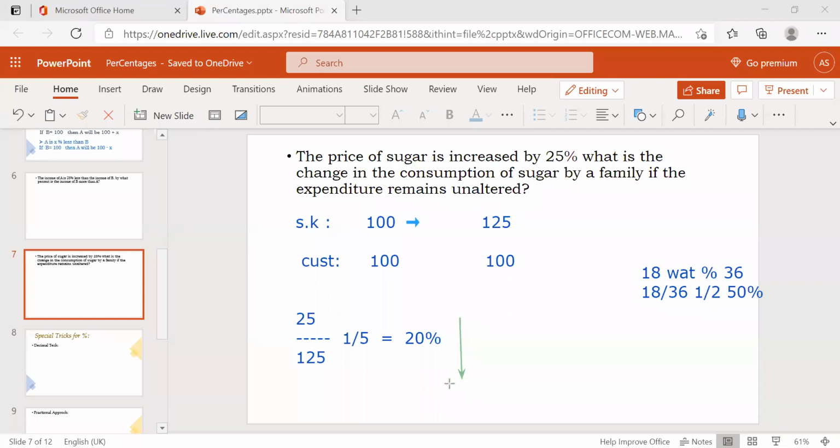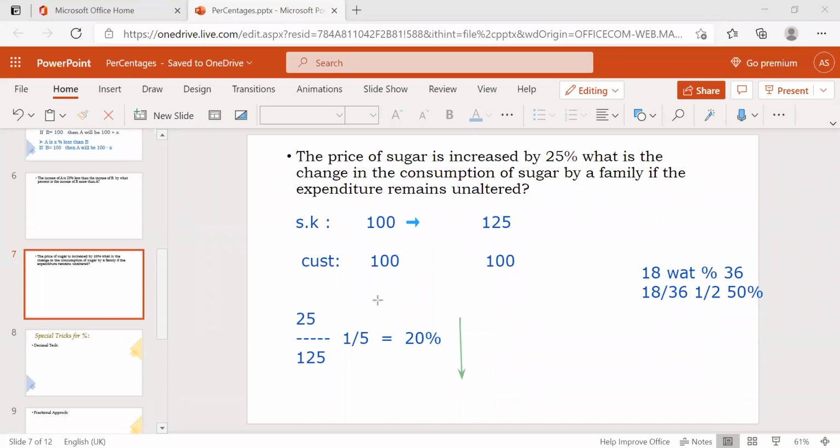After a 25% increase in price, consumption will decrease by 20%. Then we will buy 20% less than the kg. Before I was purchasing 1 kg, now I am going to purchase only 800 grams, because it is 20% less in quantity.